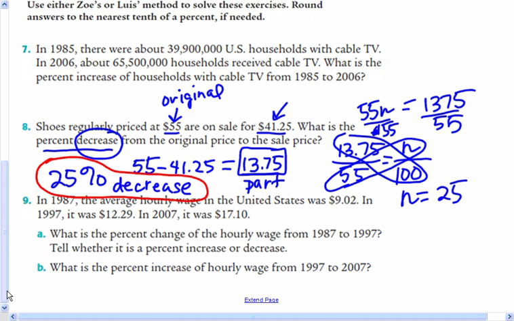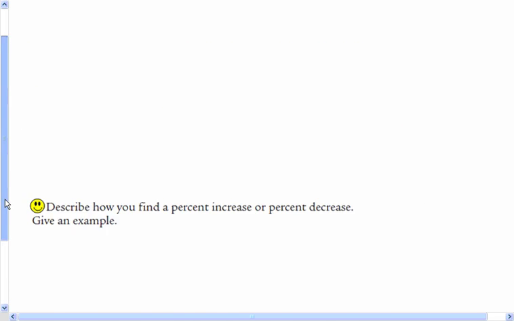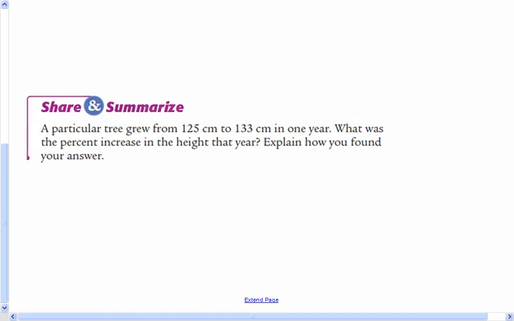All right. Next problem I'm going to do is the share and summarize problem. Right there, a particular tree grew from 125 to 133 centimeters in 1 year. What was the percent increase? So we're looking for the percent increase in the height. So since I'm finding a percent increase, I want to know the increase. How much did the tree grow? To find that, I have to find the difference between the two numbers.